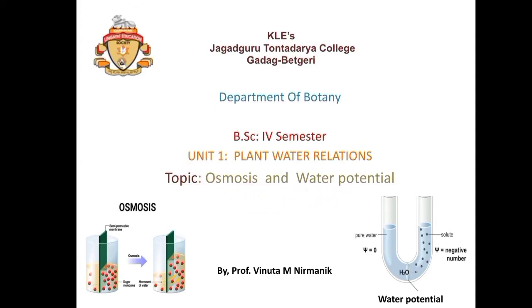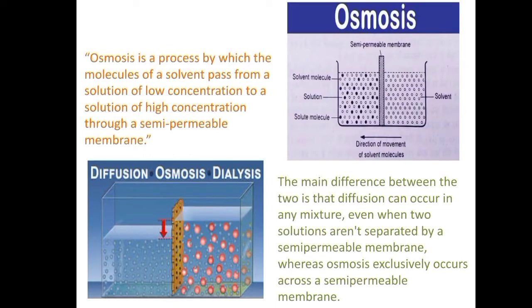Let's begin. So we know that osmosis is the movement of molecules from the region of higher concentration to the region of lower concentration until the concentration becomes equal on the other side of the membrane. It is a process of movement of molecules from the higher concentration to the lower concentration with the help of a semi-permeable membrane. That is known as osmosis.